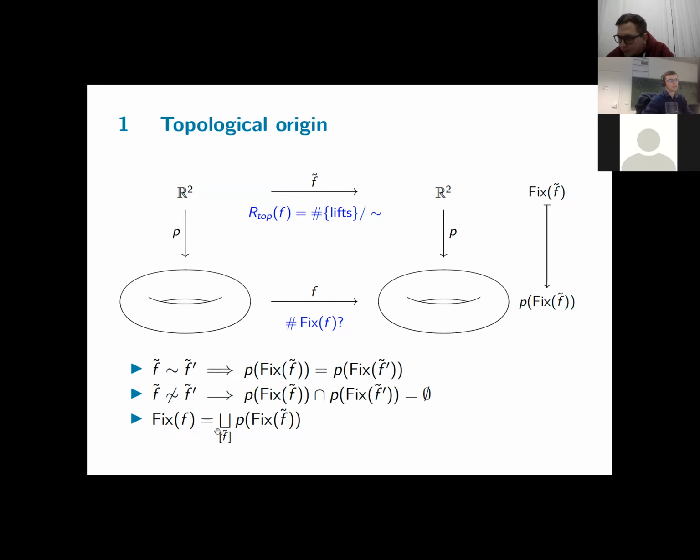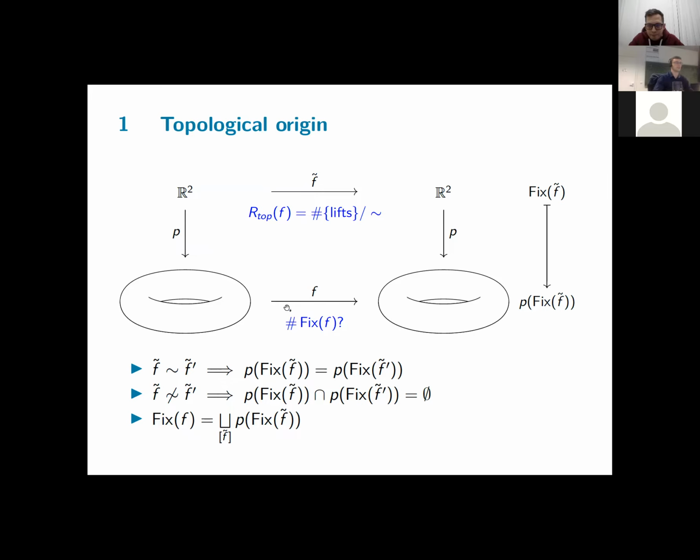Now, related to this disjoint union, we define the topological Reidemeister number simply as the number of lifts up to conjugacy. This gives some very crude estimates on how many fixed points there are, because every lift with a non-empty fixed point set will yield at least one fixed point here. So there is some relation between the topological Reidemeister number and the number of fixed points, but not a very concrete one. But in some situations, you can make this more explicit, and I will come back to this later.